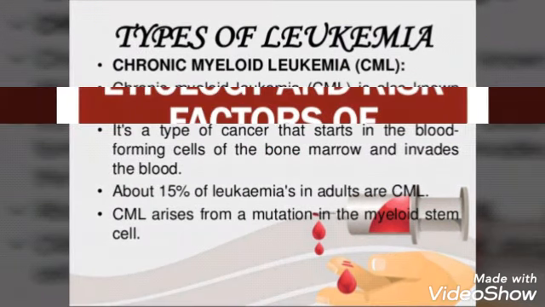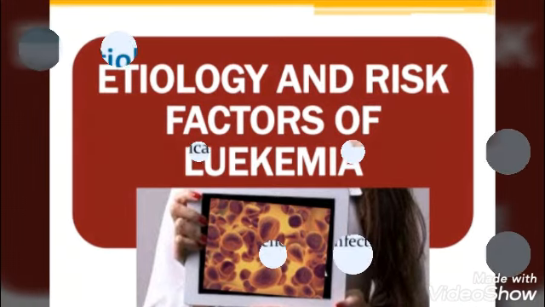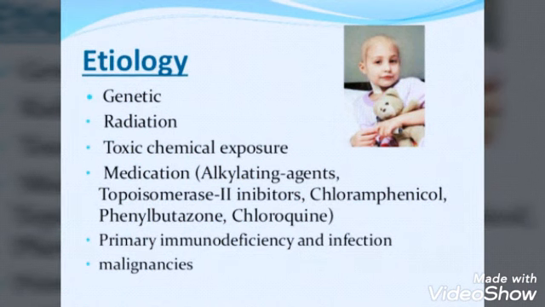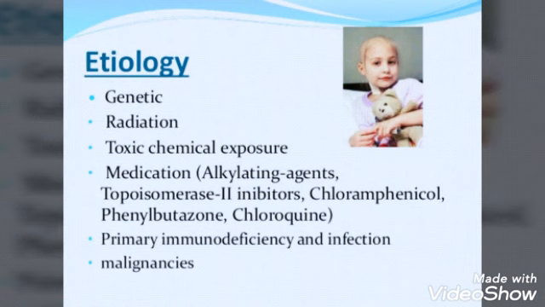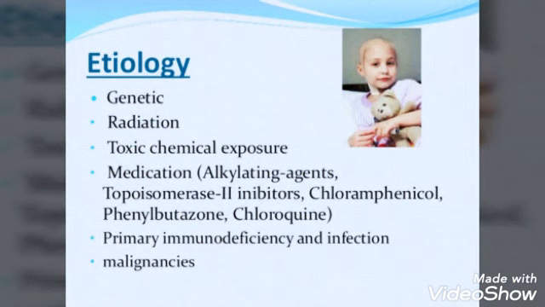Now we'll see the etiology and risk factors of leukemia. So etiology are genetic causes, that is from parents. Then radiation, the persons who are working in the radiation. Then toxic chemical exposure, those who are working in the factories. Then medications like alkylating agents, topoisomerase 2 inhibitors, chloramphenicol, phenylbutazone, chloroquine, primary immunodeficiency and infection, then malignancy.